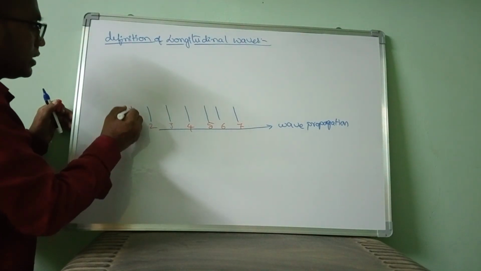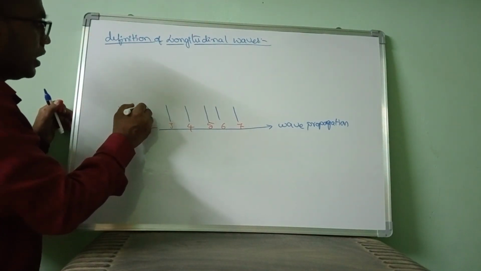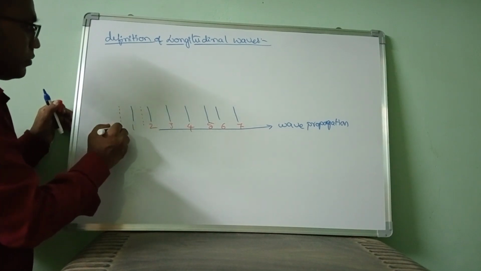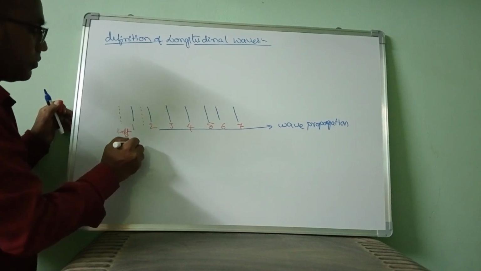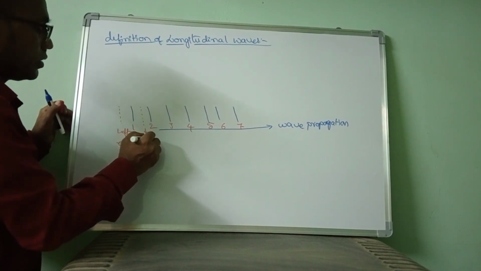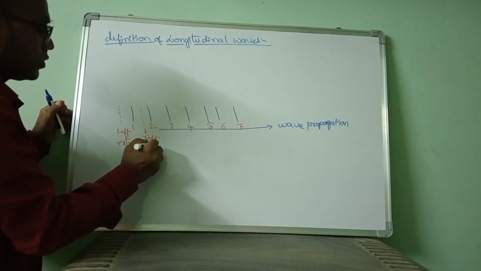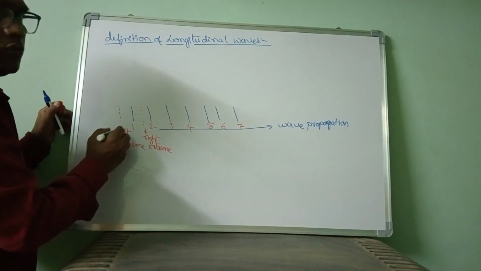Vibrate means the first particle moves towards the left side and the right side. This is the left extreme point, and this is the right extreme point.